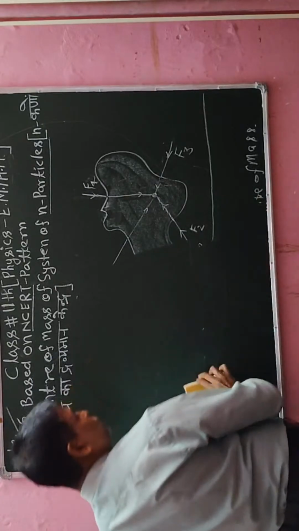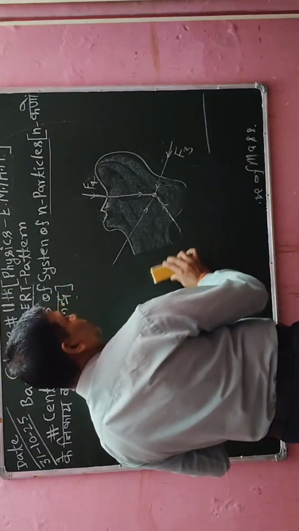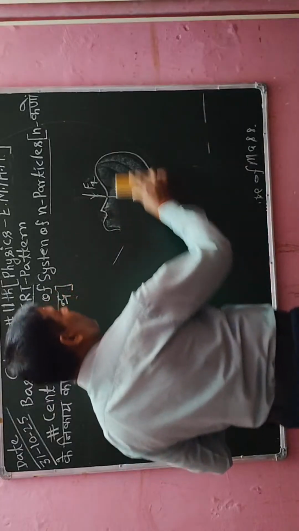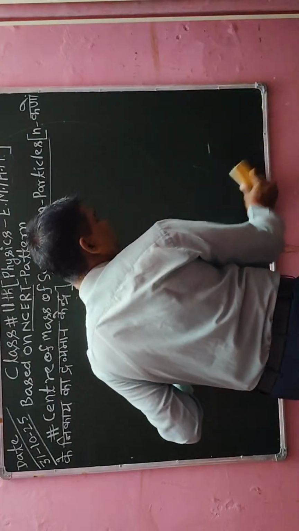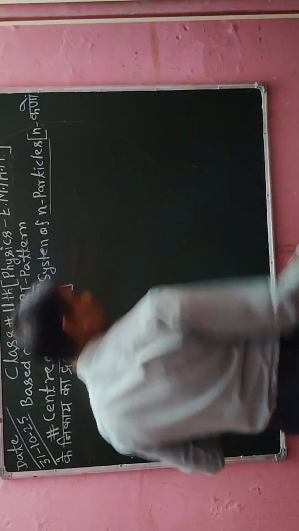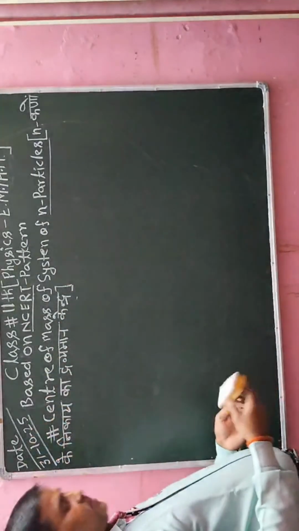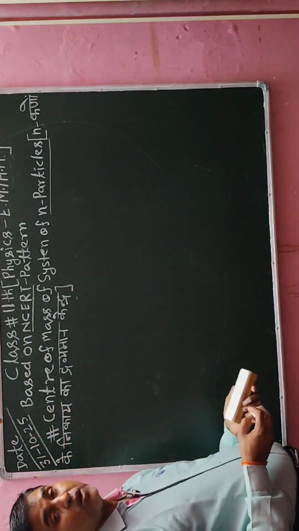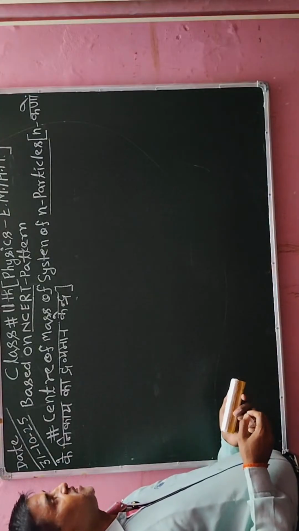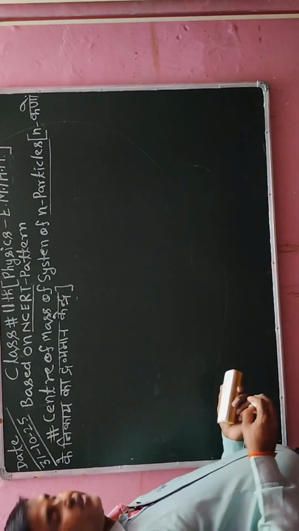Okay students, concentrate here and understand all the information. If you are understanding, then also write it positively in your notebook for further revision. Okay students, now we have to calculate the center of mass of a system of n particles.